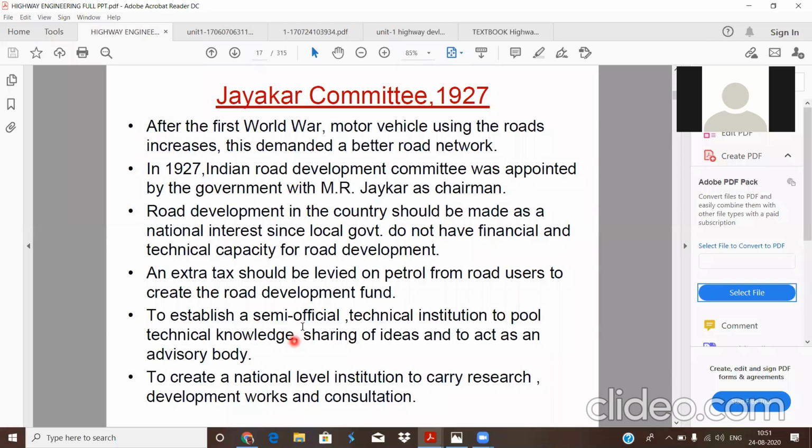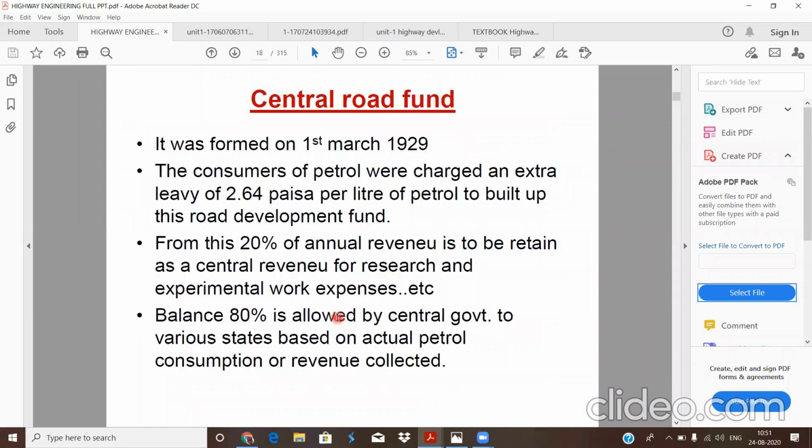So for this, it was recommended that a semi-official technical body be formed, and also a national level institution to carry out road research, development works and consultations. One more recommendation is to carry out road research works in road research institutes. So these are the four main recommendations, and the government accepted all of them.